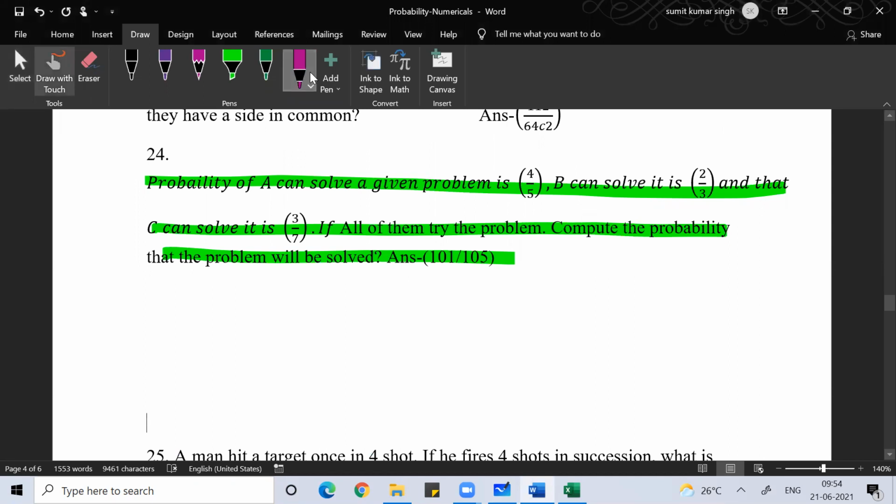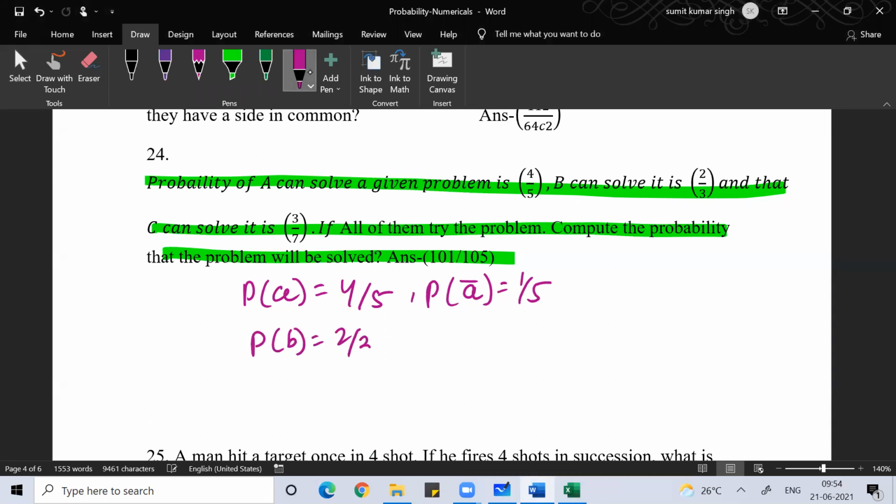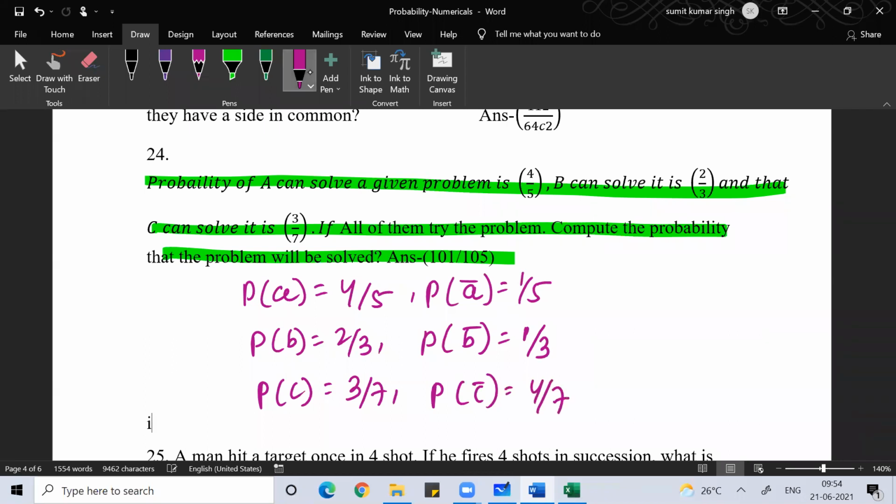In question number 24, it is given that there's a person A. The probability that A can solve the question is 4 by 5. So the probability that A cannot solve the question will be 1 by 5. I hope everyone agrees with me. The probability that B can solve the problem is 2 by 3, so the probability that B cannot solve the problem will be 1 by 3. Similarly, for C, the probability that C can solve the problem is 3 by 7, so the probability that C cannot solve the problem will be 4 by 7. I hope this much is clear to everyone.